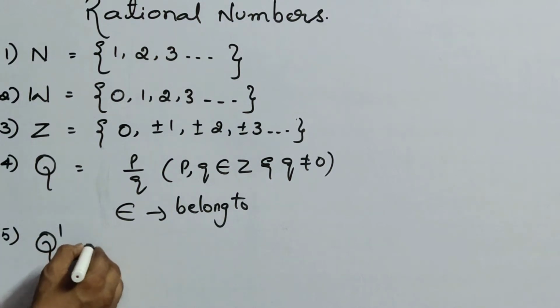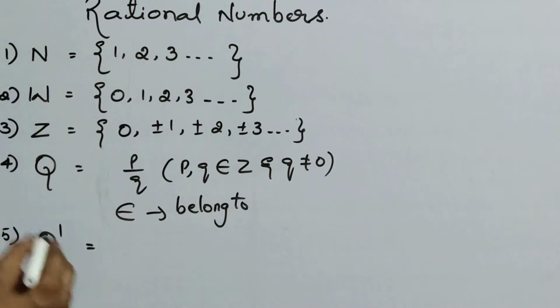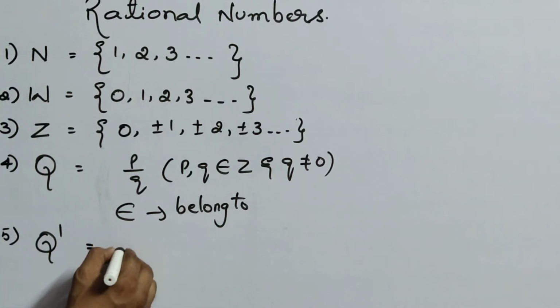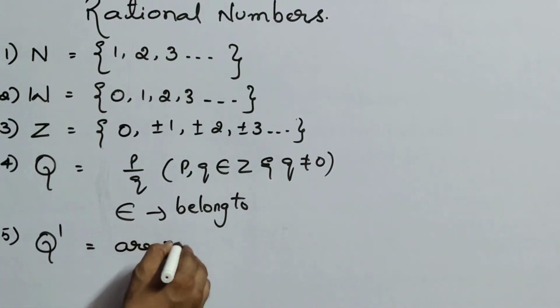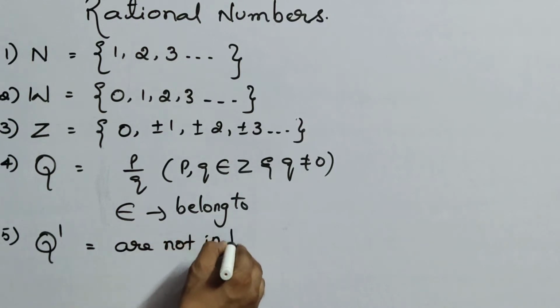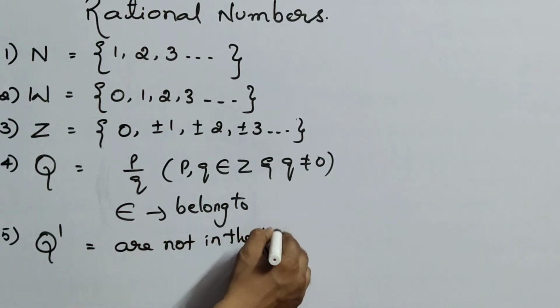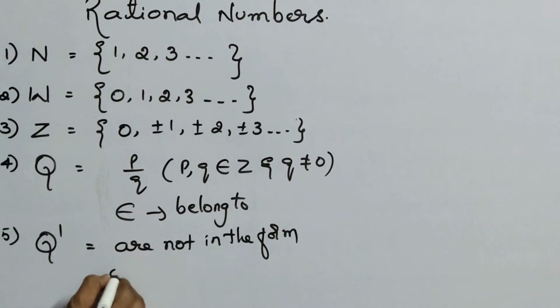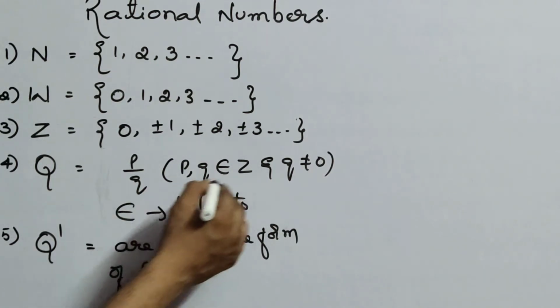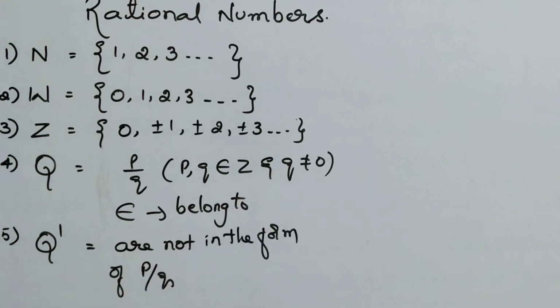Now, coming to the last one, that is Q dash. Q dash is nothing but irrational numbers, meaning the numbers which are not in the form of p by q, where p, q belong to Z and q not equal to 0.